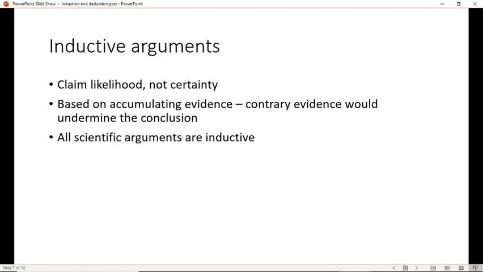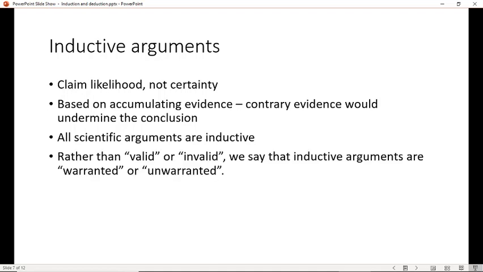Math arguments, by the way, are not. Mathematical arguments are completely deductive. But since scientific arguments are inductive, almost every argument that relies on a certain amount of data will be inductive to a certain degree. So rather than valid or invalid, with inductive arguments, it's better to talk about some other thing, because being valid would mean that the second thing has to be absolutely true if the first one is true, and that's never the case with inductive. And that would make it sound like they're bad arguments, but they're not. They're just a different case altogether.